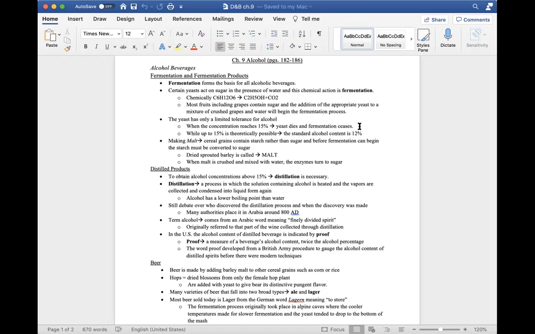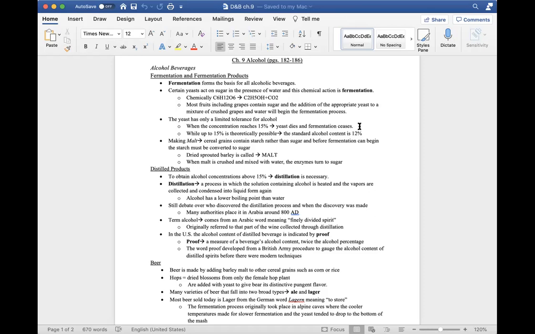The yeast has only a limited tolerance for alcohol. When the concentration reaches 15%, the yeast dies and the fermentation ceases. While up to 15% is theoretically possible, in practice, the standard alcohol content for wine is about 12%.